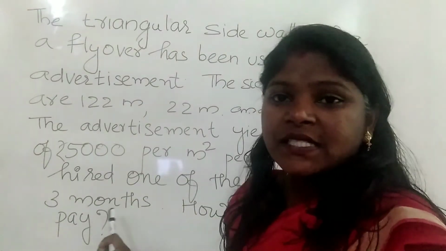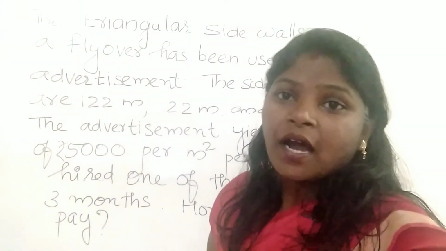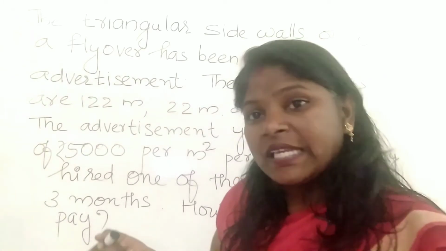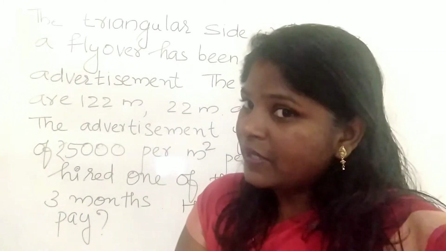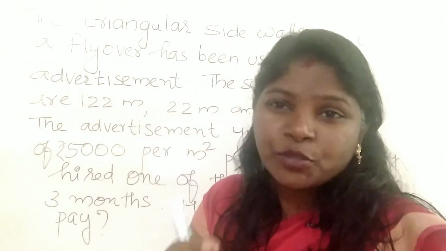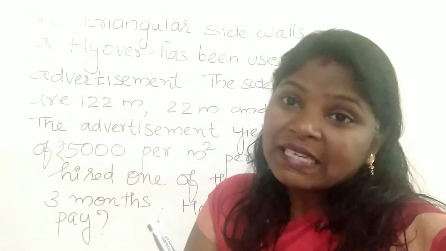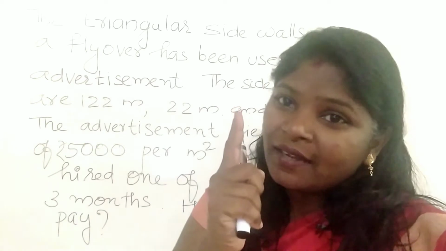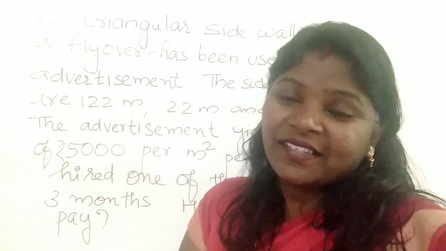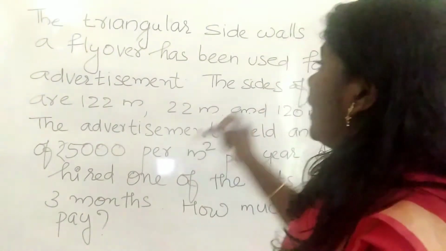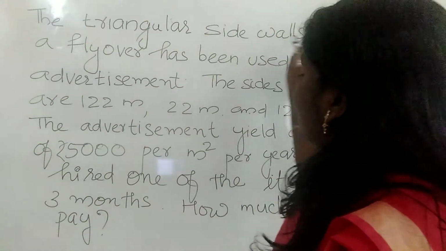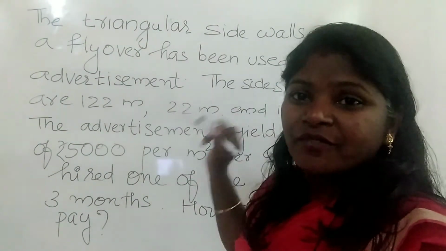this to 3 months. We should understand how much amount will be paid for 3 months for 1 meter square. If we get the amount to be paid for 3 months for 1 meter square, then we can find the rent for the total area of the wall for 3 months.